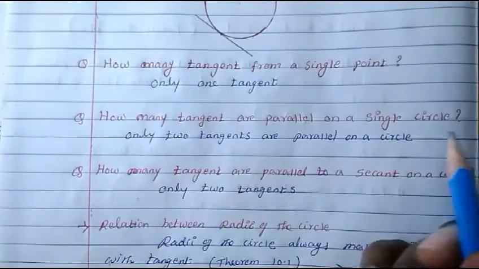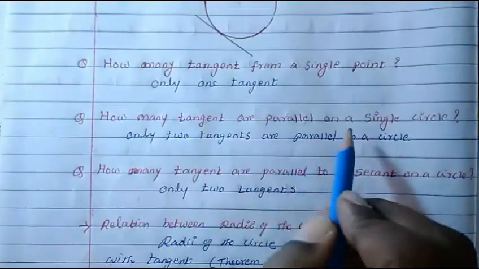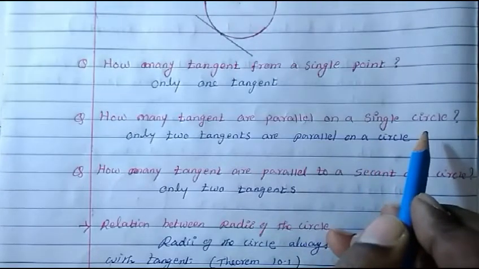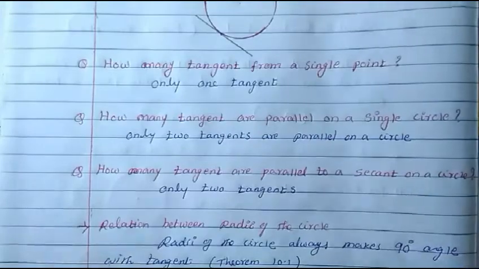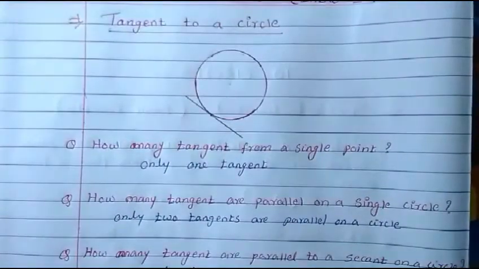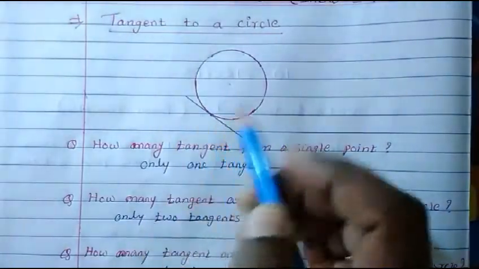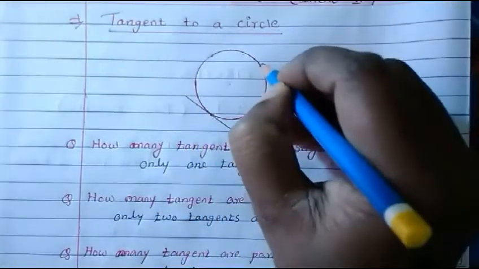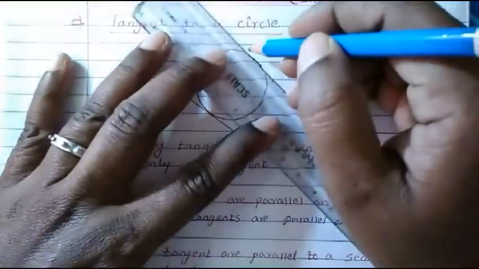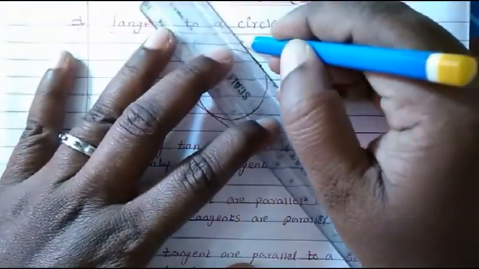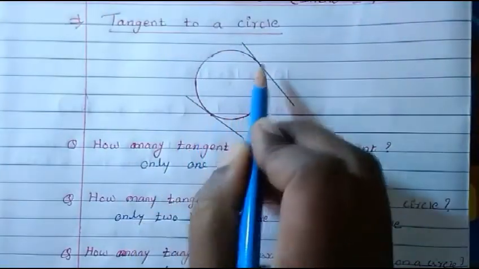The next important concept to know is how many tangents can be parallel on a single circle. If this is a single circle, how many parallel tangents can we have? Already we have one tangent here. Parallel to this there can be only one more here. Then only it becomes parallel. For this one, there can be only one parallel.